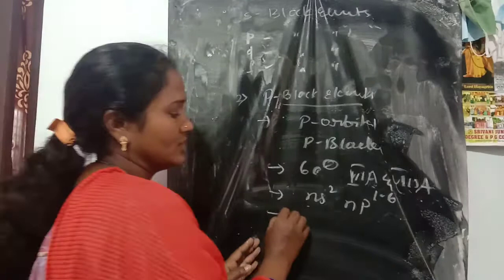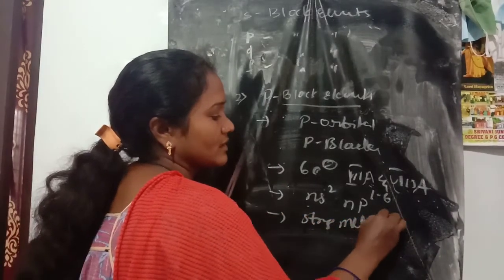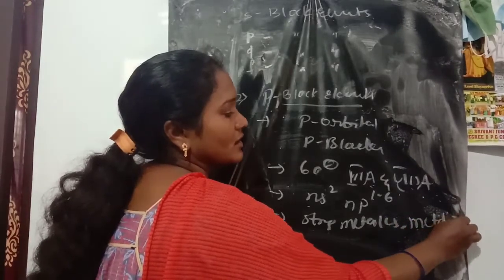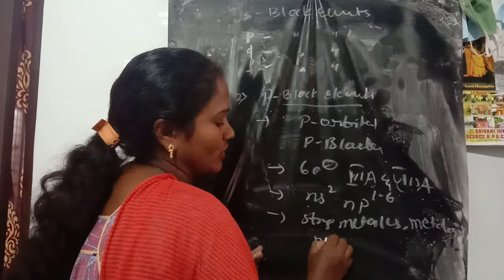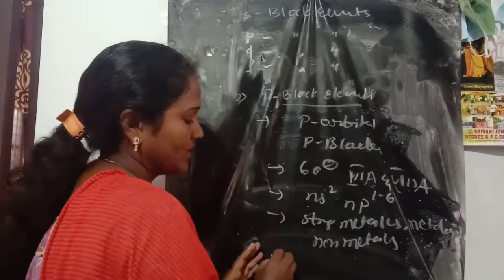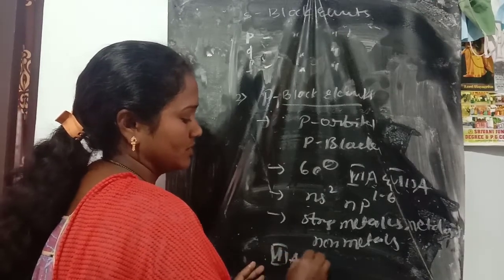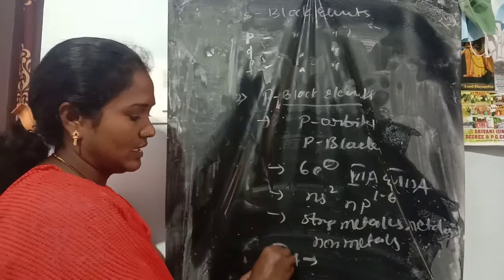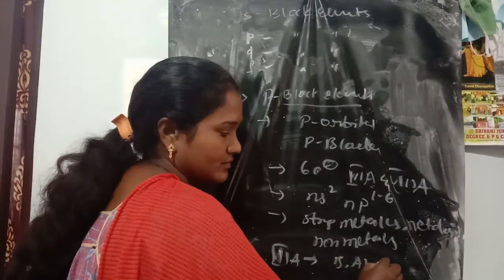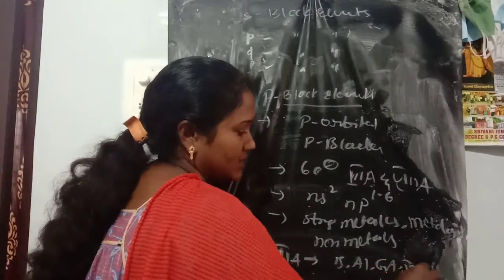These include metals, metalloids and non-metals. Third A group elements are boron, aluminium, gallium, indium.